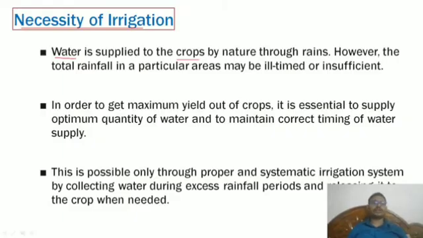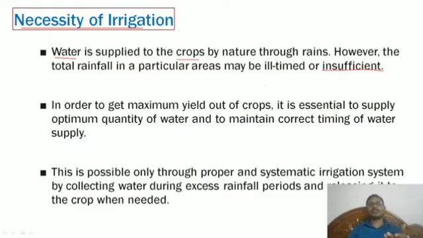However, the total rain in a particular area may be ill-timed or insufficient. In terms of the hydrology subject, depending on the watershed catchments, that is the nature of the land, the rainfall happening on a particular area is not always uniform.